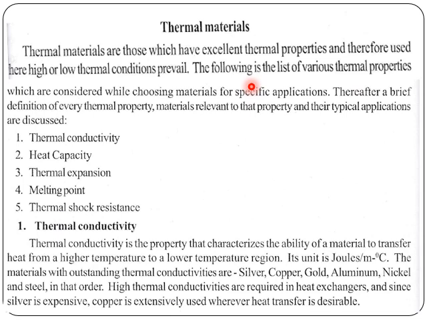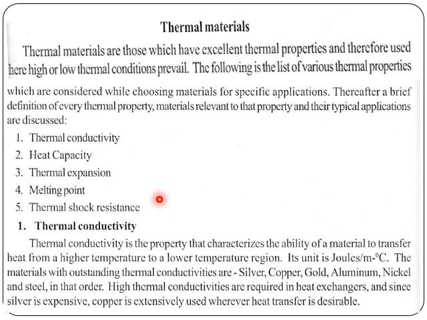In general, whenever we look for a thermal material, there are a few properties we keep in mind and give importance to: thermal conductivity, heat capacity, thermal expansion, melting point, and thermal shock resistance. These are general properties. Even when we consider a general material for a general application, it has all these properties, but we do not concentrate on them until we choose that material for a particular thermal application.